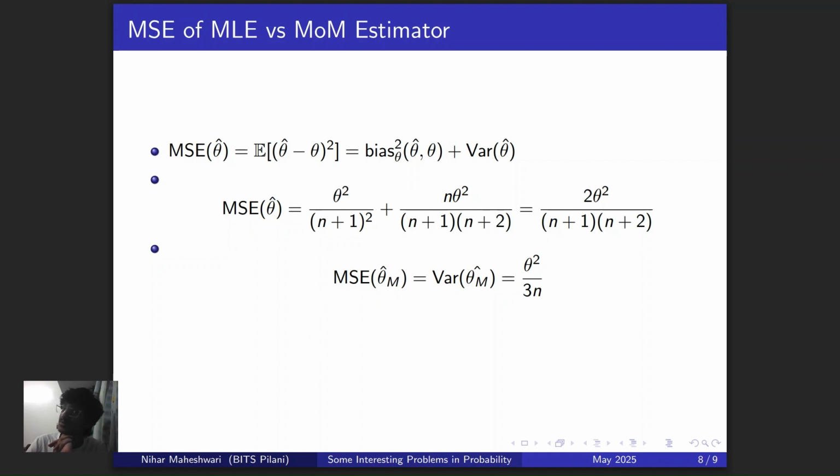And that would be the end of this problem, except for the part that I designed, which is: what about the sample range? So firstly, you need to notice over here that the sample range is going to be the maximum of x1, x2, and so on, minus the minimum of x1, x2, and so on, right? And then you find out the distribution of this. You try to find out the expected value of this. You try to find out whether this expected value is equal to the interquartile range. The interquartile range, note over here, is just going to be theta by 2, because it's going to be from the value theta by 4 to 3 theta by 4, right? And you have to check if that expected value is equal to theta by 2.